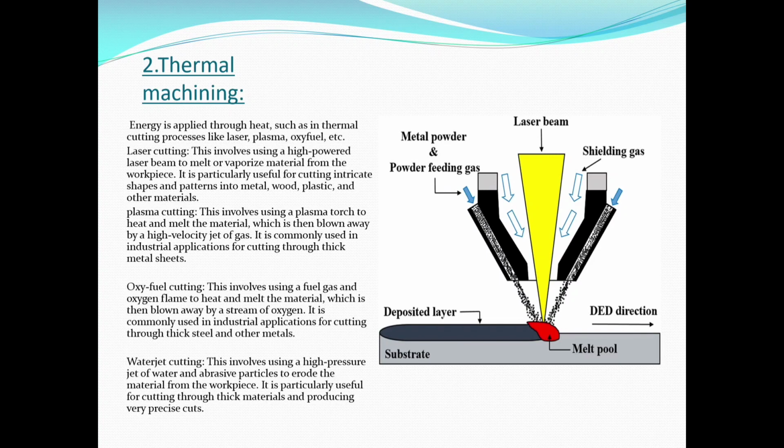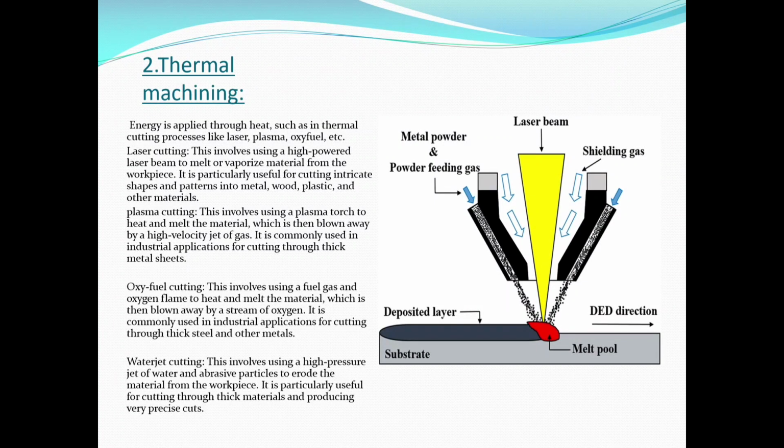Plasma cutting. This involves using a plasma torch to heat and melt the material, which is then blown away by a high velocity jet of gas. It is commonly used in industrial applications for cutting through thick metal sheets. Oxyfuel cutting.